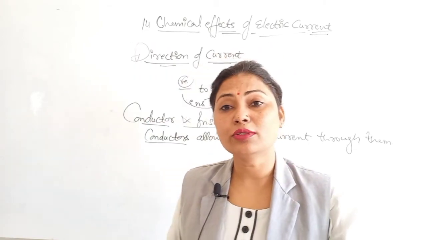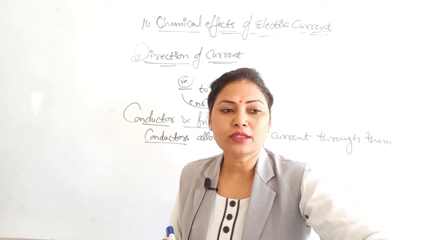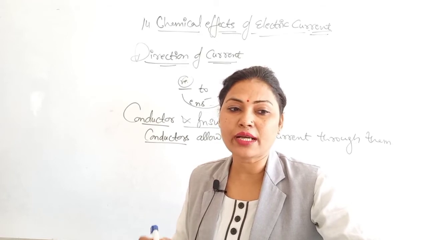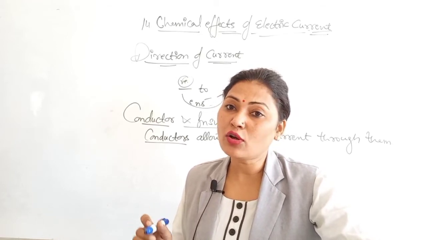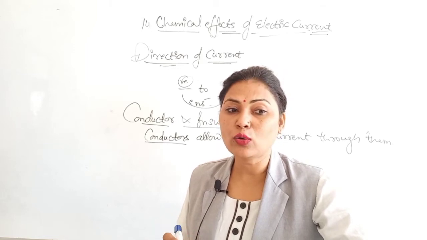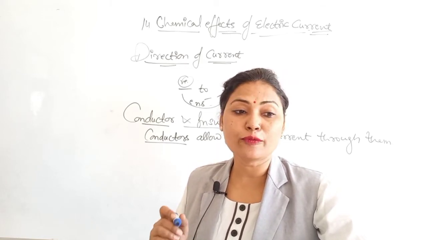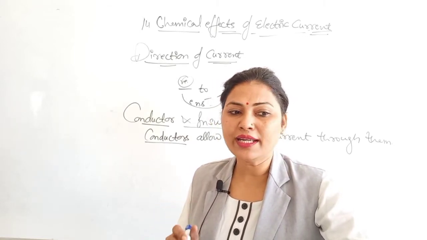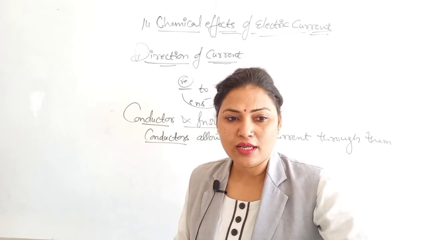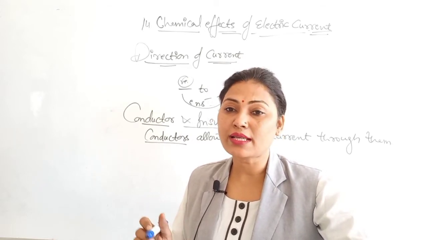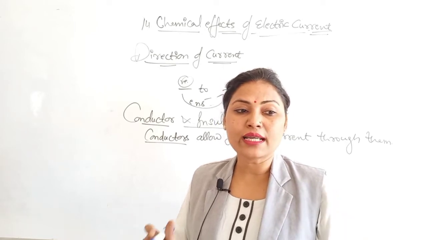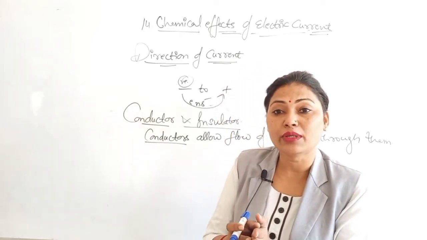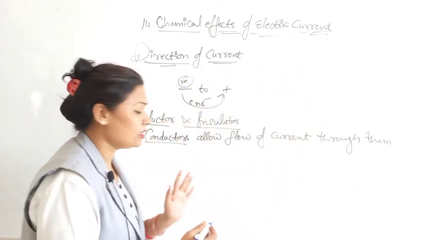Actually, you have heard about the LED also. During testing of conductivity, an LED, light emitting diode, can be used in place of a torch bulb. An LED can glow even when a weak electric current flows through it. There are two wires called leads. One lead is slightly longer than the other, and remember that while connecting to a circuit, the longer lead is always connected to the positive terminal of the battery and the shorter lead is connected to the negative terminal of the battery.